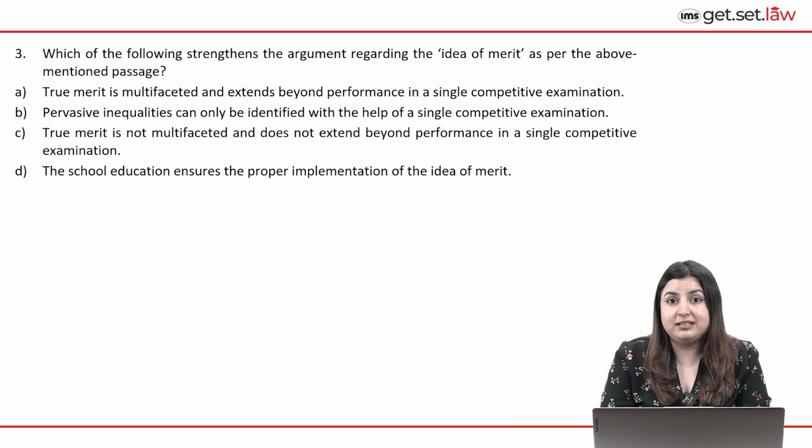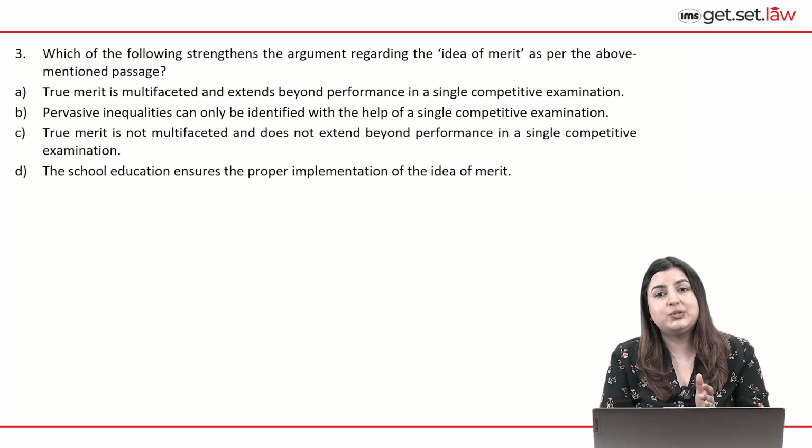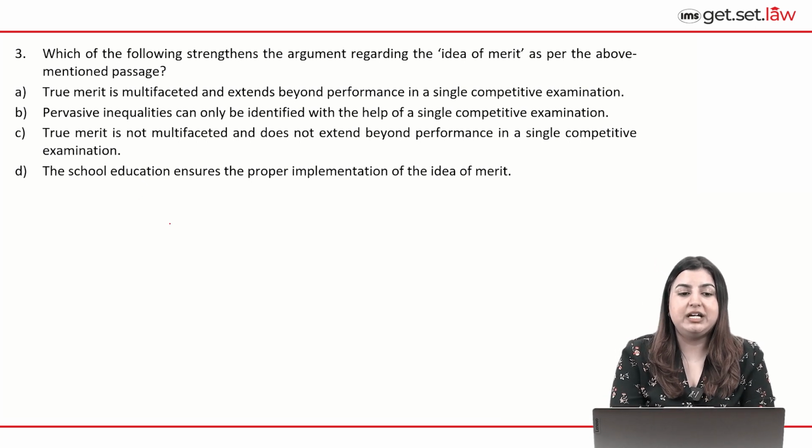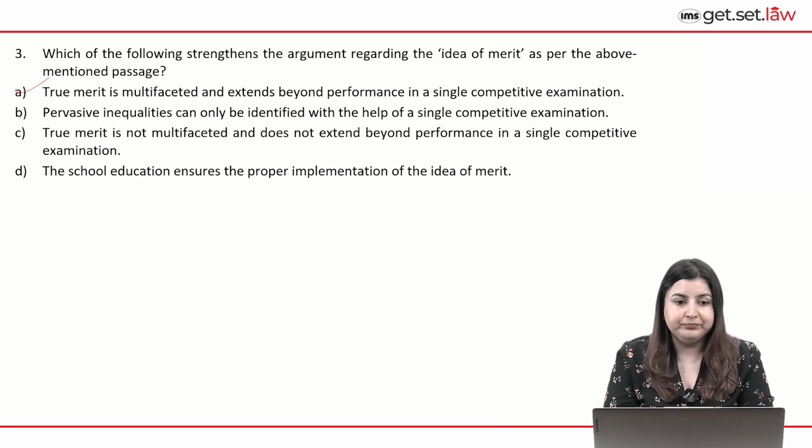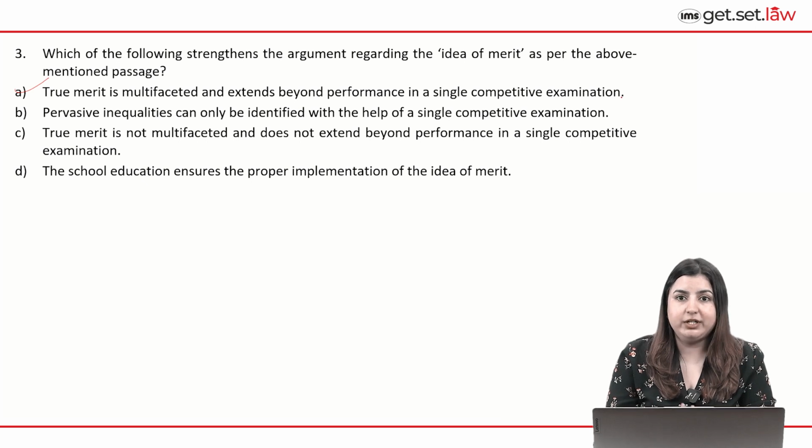A. True merit is multifaceted and extends beyond performance in a single competitive examination. This is something which is also echoed by the author and by the Supreme Court of India, and therefore A is the correct option so far. Let's look at B, C, and D. Let's try exhausting them for us to be very sure about A. B. Pervasive inequalities can only be identified with the help of a single competitive examination. This is contrary to what the author emphasizes about the idea of merit, so we can eliminate it.